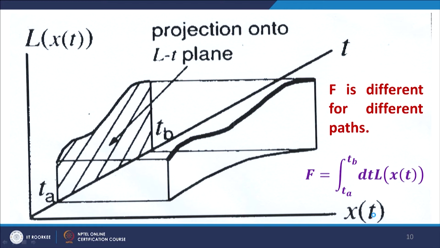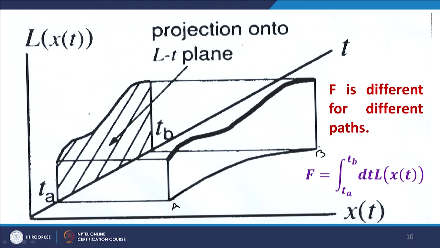Now, the first thing is, as time evolves, x(t) is also evolving. x(t) is a function of time. Now, the relationship as t moves from t_A to t_B of x(t) is given in the horizontal plane, that is the x-t plane, and that is given by this curve. This curve, let us call it AB. This is a curve that lies on the x-t plane.